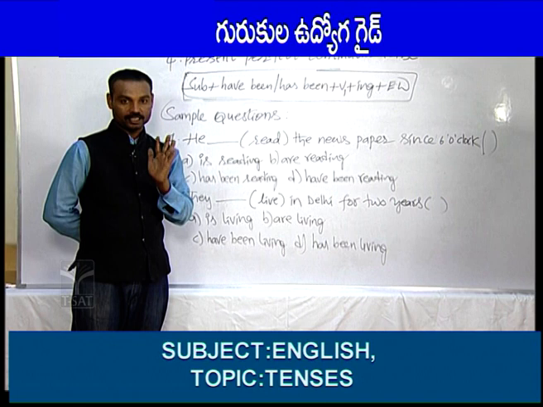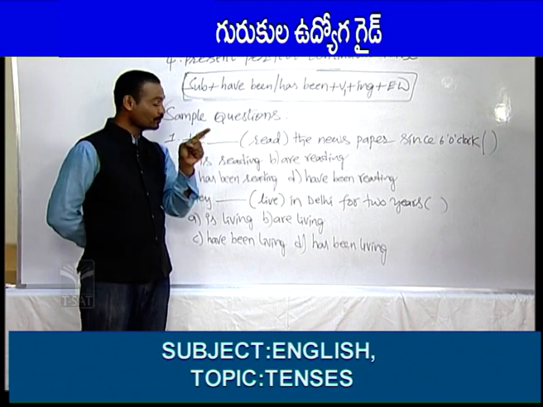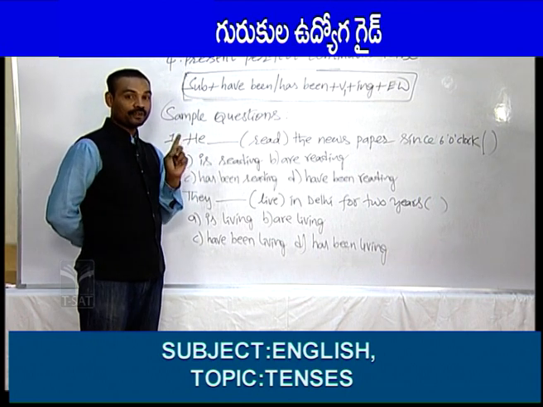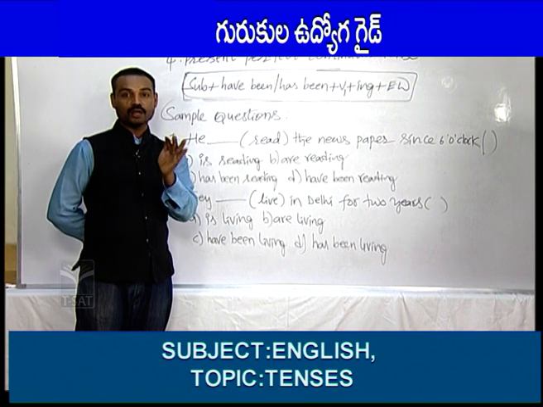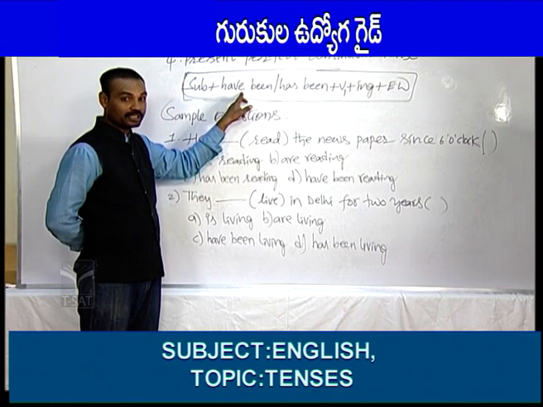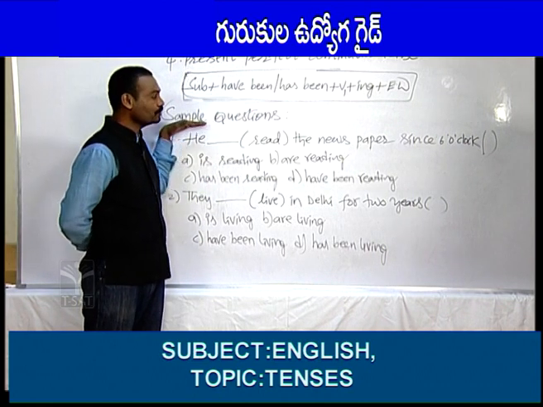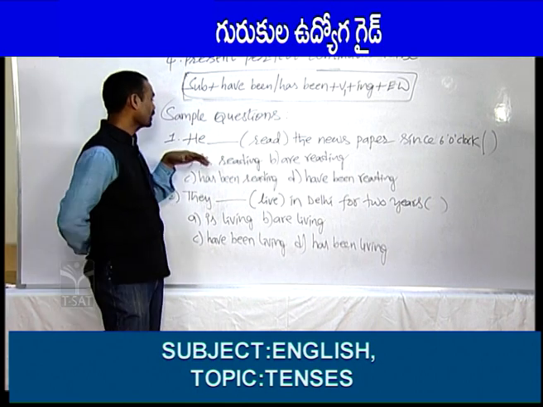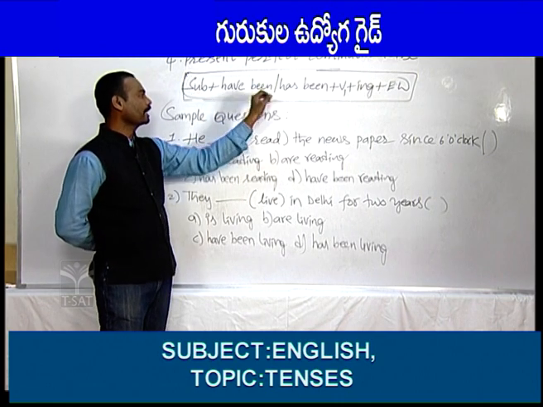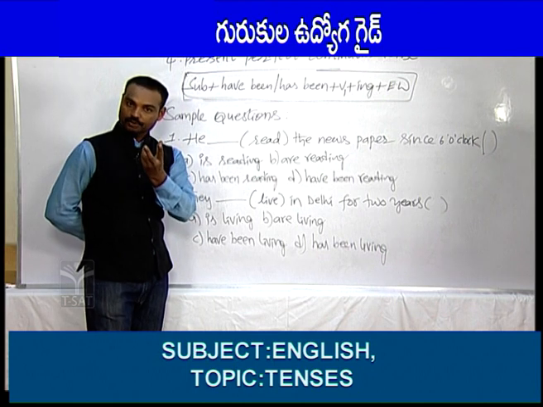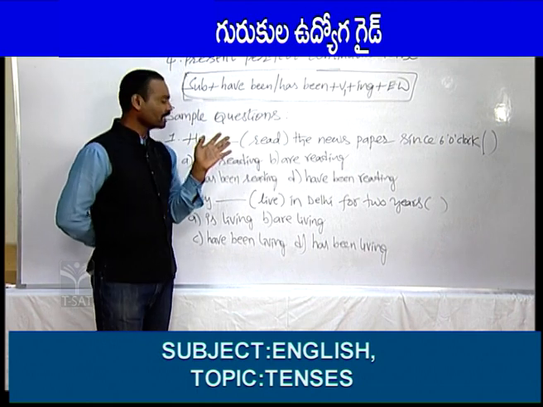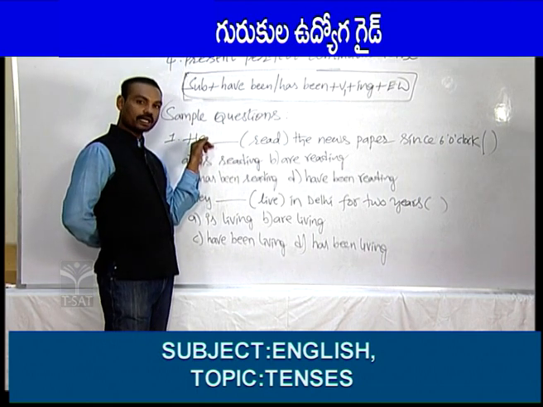After knowing the name of the tense, what you have to do is you should come to the subject. Wherever the subject is there you are supposed to come. After coming to the subject, what you have to do is you should go to the frame, because you should apply this frame here. According to the frame only you should adjust the answer. Right. Subject. For this subject he is there. Next helping verb should be taken. Have been or has been. After I, you, they and any plural, we should take have been. After he, she and any singular, has been should be taken. So he, we should take have been or has been.